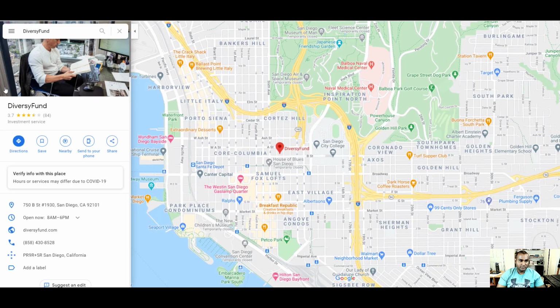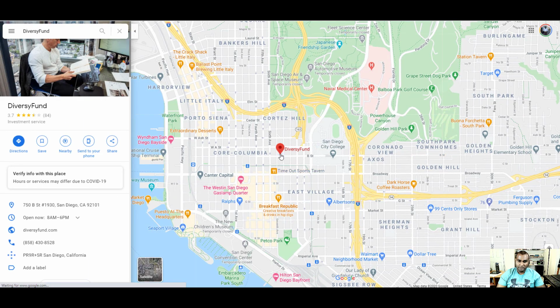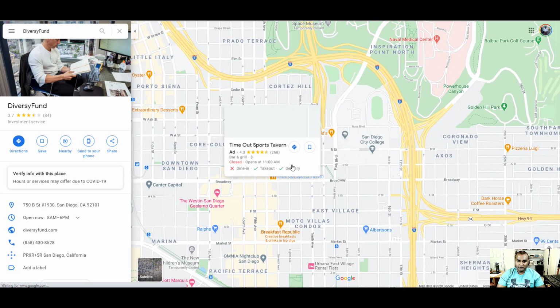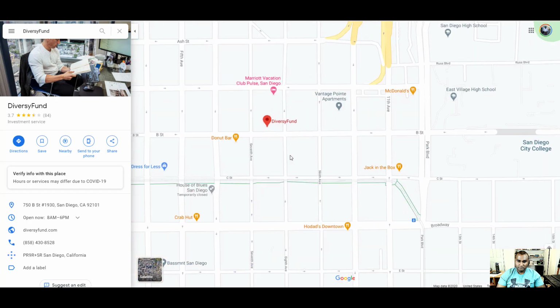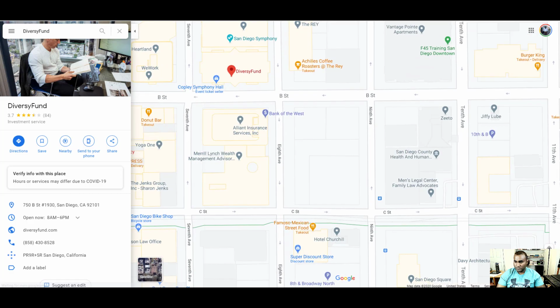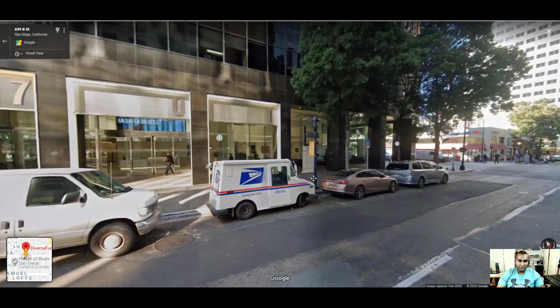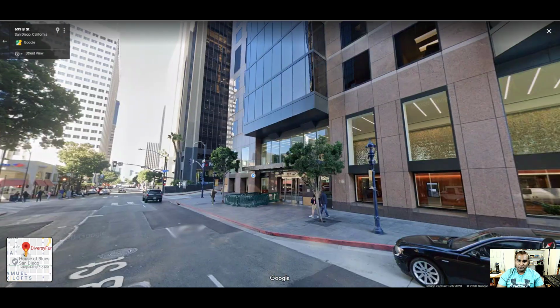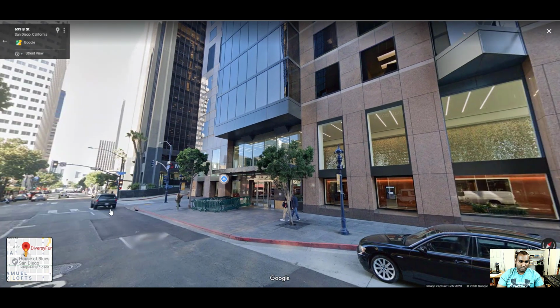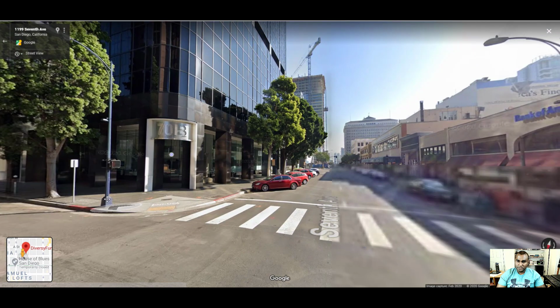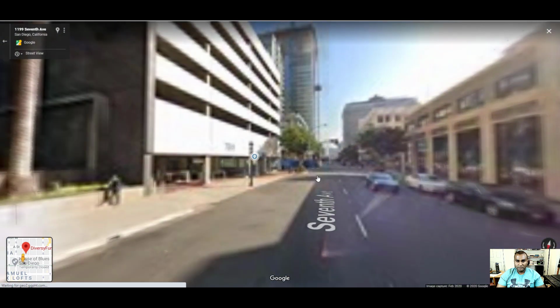And here's the place that they are in, DiversyFund right here in San Diego, California, close to City College. Right, let's drop this man. See, very nice office in San Diego. Their office is in one of these buildings.